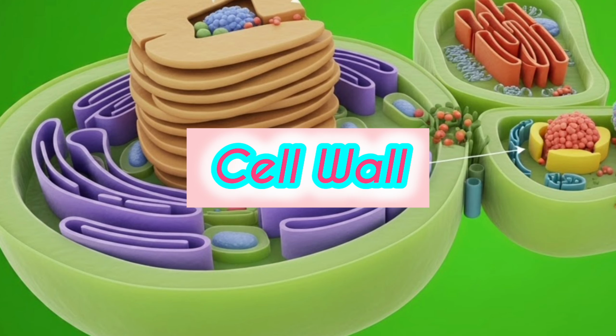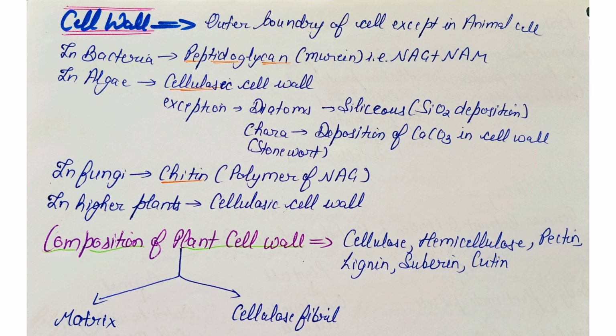Now we are going to study the cell wall. The cell wall is the outer boundary of the cell. The exception lies in the animal cell, where the cell wall is absent. In bacteria, the cell wall is made up of peptidoglycan. Peptidoglycan is a polymer of N-acetyl glucosamine, that is NAG, and N-acetyl muramic acid, that is NAM. So it is also known as murein.